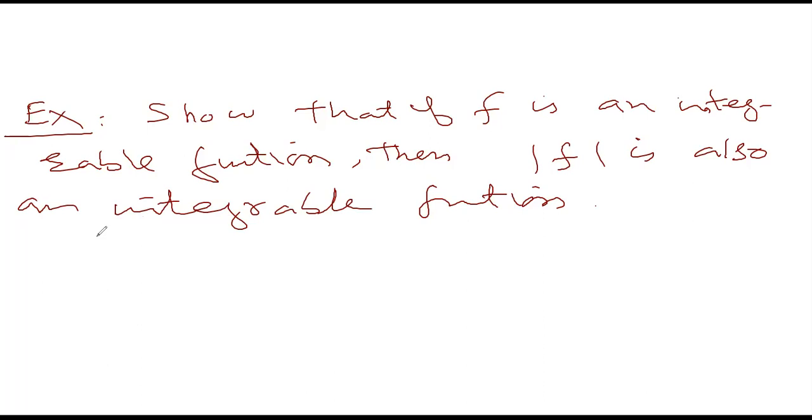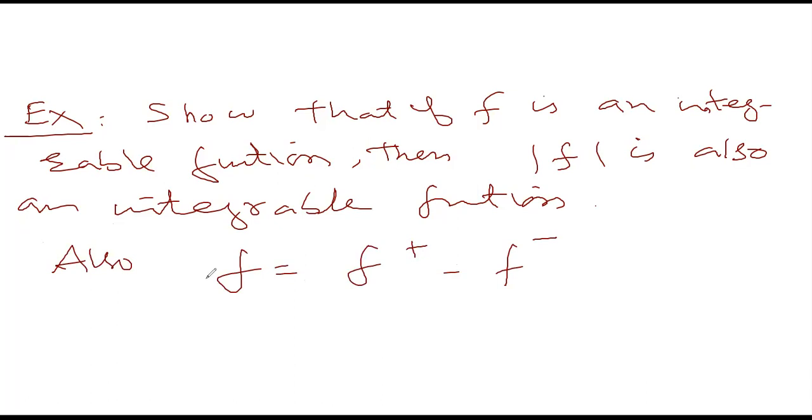That means whenever f is an integrable function, then f plus is an integrable function, and from this you can conclude, from the previous also, that f is equal to f plus minus f minus.